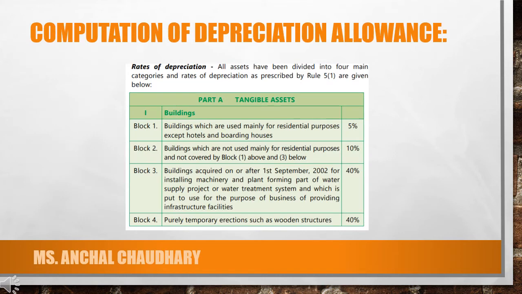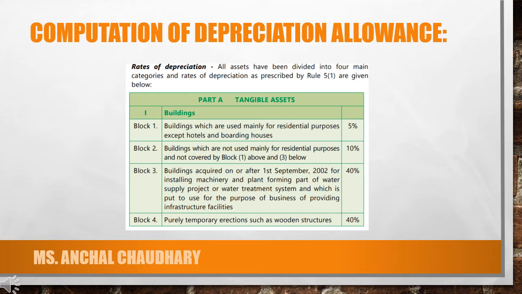Students, there are certain depreciation percentages which are given under your business and profession. So you have to calculate the depreciation allowance, and you have to calculate the depreciation many times in examination whenever it is asked. So you should be aware of the particular percentages that are going to be levied on a particular asset.